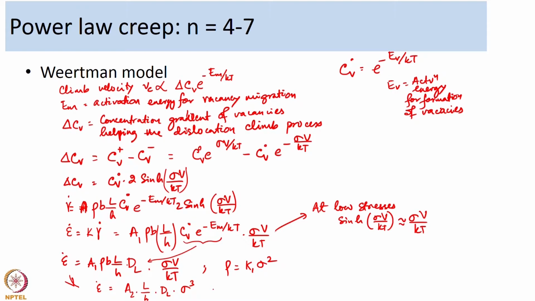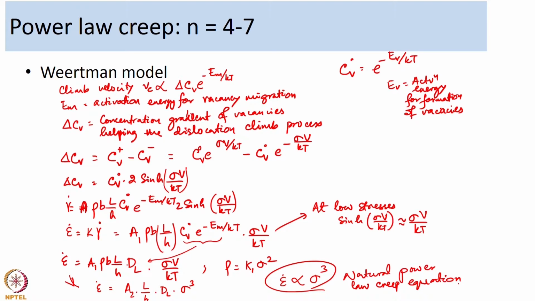So, this is how the equation turns out to be, and you see there is a dependence on sigma cube: epsilon dot is proportional to sigma cube. This is called the natural power law creep equation.